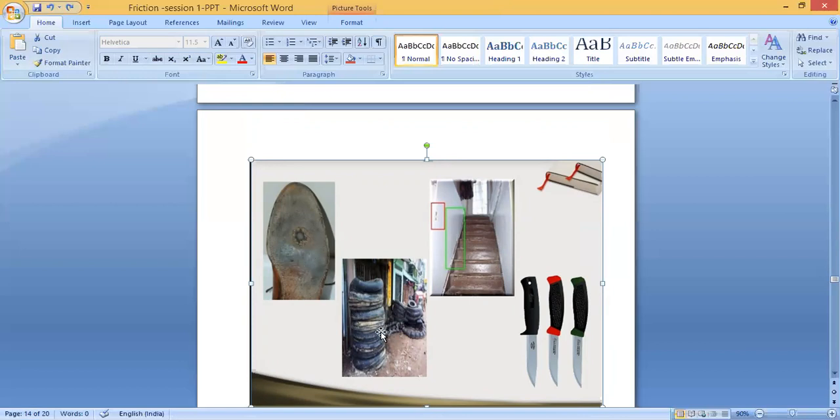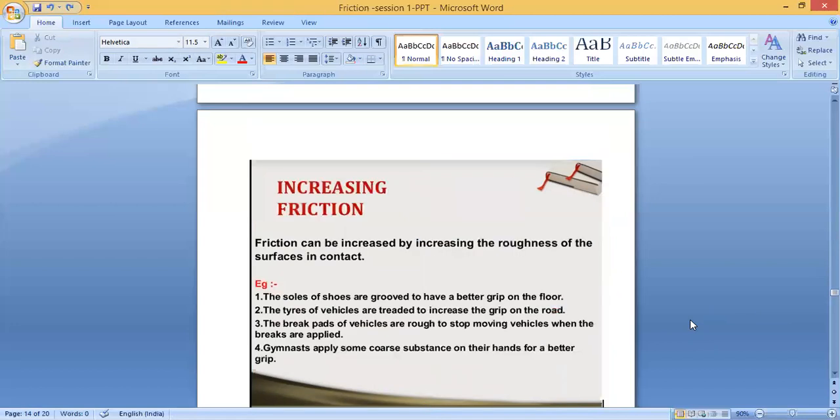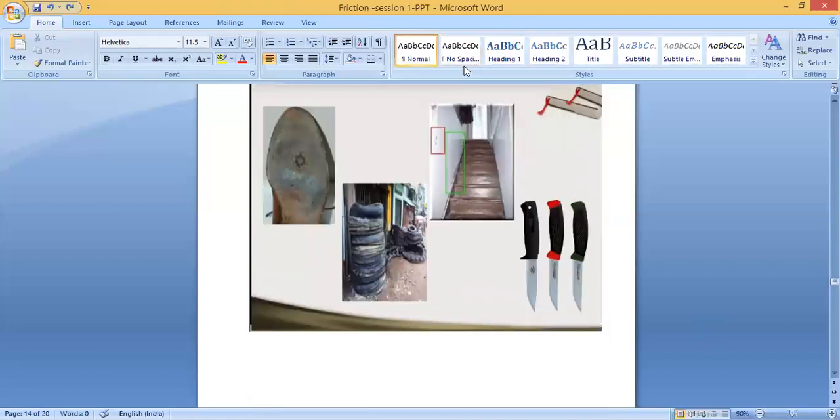Here the wheel you see, after some time you can see that this wheel will wear out. Even here you see the staircase, you are getting the grip because of the friction, so you can walk. But with too much continuous friction, here also it will wear out. Same thing here, the knife edge. Suppose you are cutting vegetables: because of the friction between this edge and the vegetable, you can cut without slipping. But after continuous use, what will happen? This sharp edge will go. These are all the advantages and disadvantages of frictional force or friction. Thank you, students.